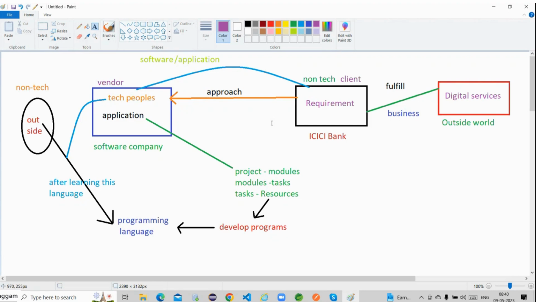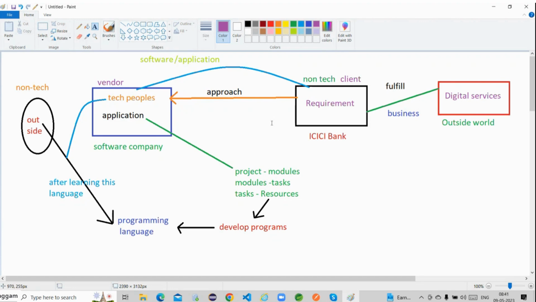So the entire team is responsible to work on this particular project. There may be multiple projects handled by the software company, so that means there are multiple teams available in this software company. Every team has its own project to handle, in order to develop this particular application. So that team is responsible to develop this particular application. Whenever the team is responsible to develop this application, that entire team is responsible to understand the requirement, or not.